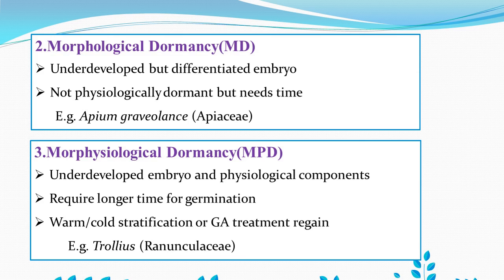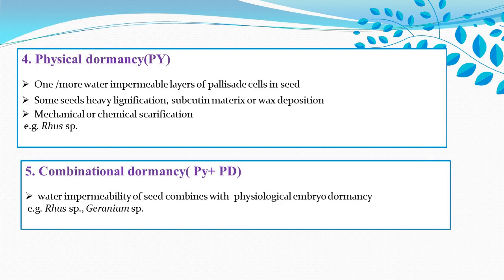Okay, now we'll see the next type of dormancy, physical dormancy. As the name indicates, this dormancy is caused by a physical factor, and mainly the physical factor responsible for the dormancy is the seed coat. Now, we know what the seed coat is.